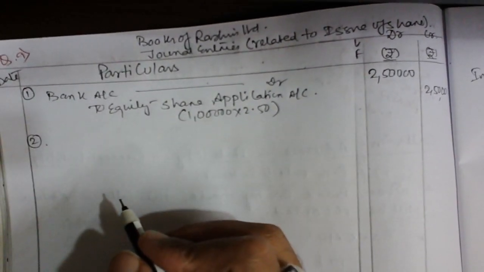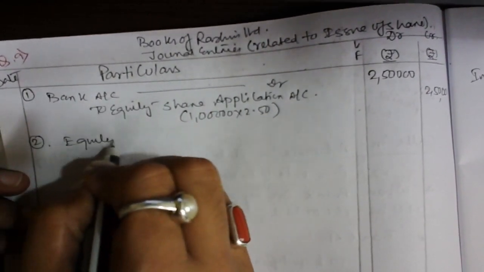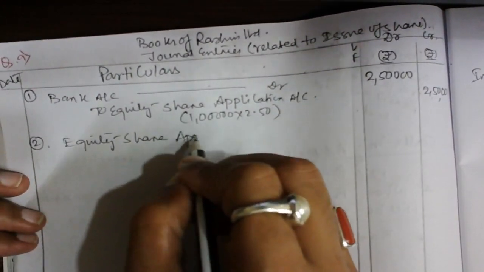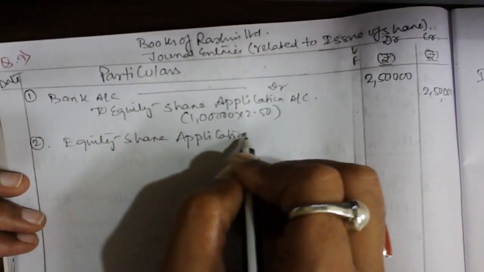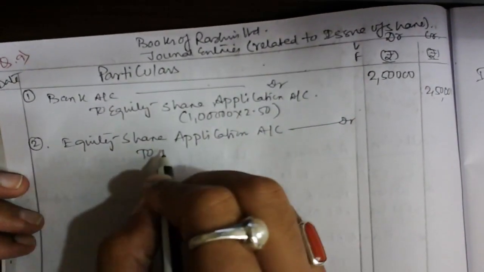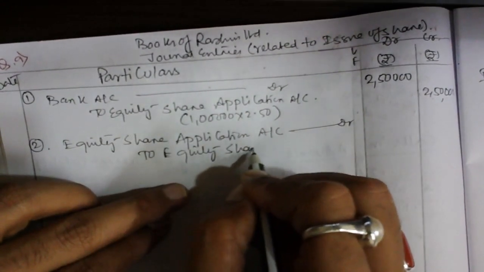Number two is equity share application account debit, because no hurdle has been there in the application. So it's a simple journal entry that we are going to make, to equity share capital. It's a transfer entry to the capital account.